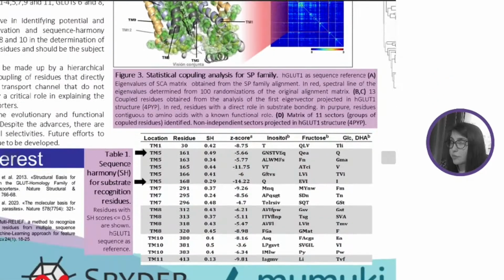Finally, the sequence harmony analysis suggests the relevance of residues located in transmembrane segments number 5, 8, and 10 in the determination of substrate specificities, which are less studied than transmembrane segment number 7 and should be the subject of further analysis.